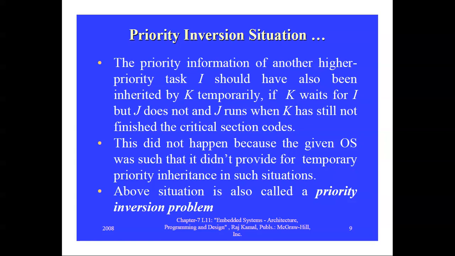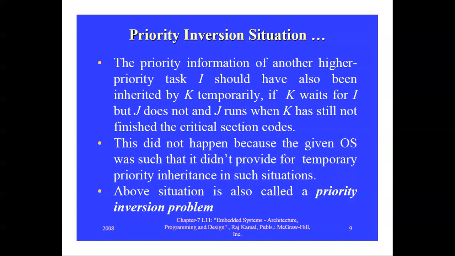The higher priority of task I should have also been inherited. That means the J task should inherit the priority from K. If K waits for I but J does not, J runs when K has still not finished the critical section code.